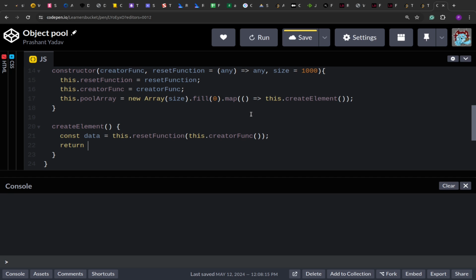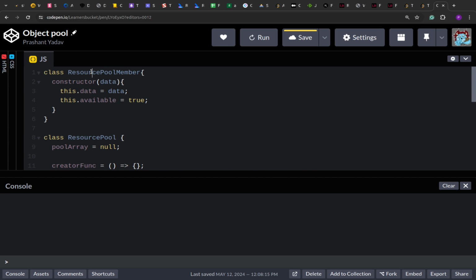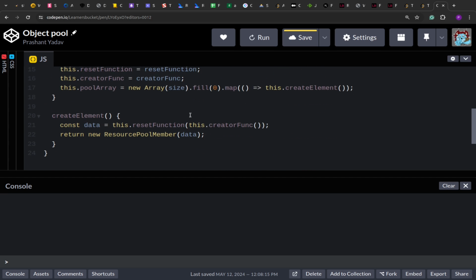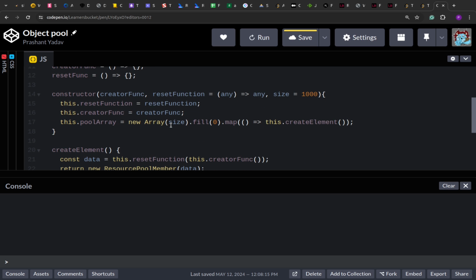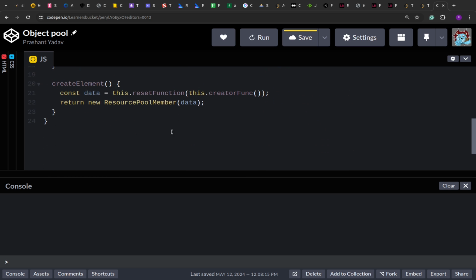And then we pass this data to this resource pool member. This resource pool member will get the data, it will store it, and it will also have another property called available that will define if the pool object is available or not.